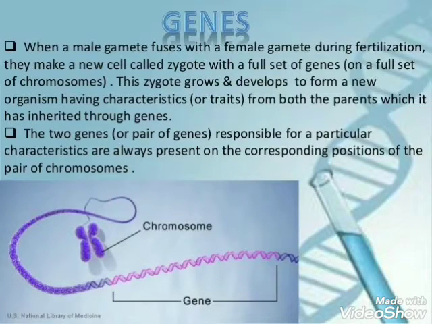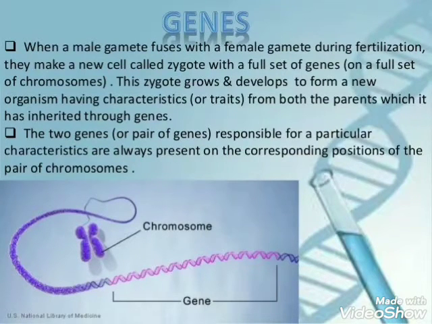Suppose a plant progeny has the gene for tallness. The gene for tallness will give instruction to the plant to make a lot of plant growth hormone, and due to the formation of excess plant growth hormone, the plant will grow too much and hence become tall. On the other hand, if the plant has the gene for dwarfness, then less plant growth hormone will be produced, due to which the plant will grow less and remain short and hence become a dwarf plant.